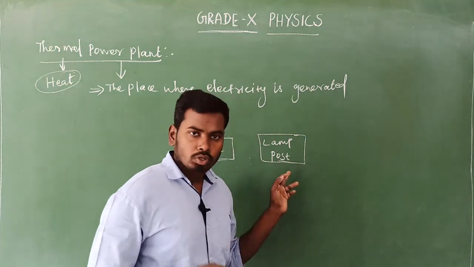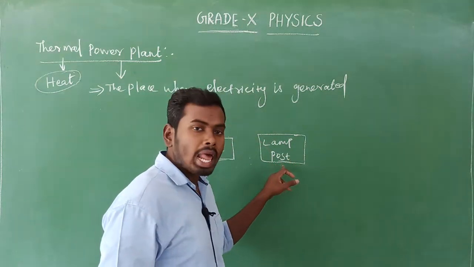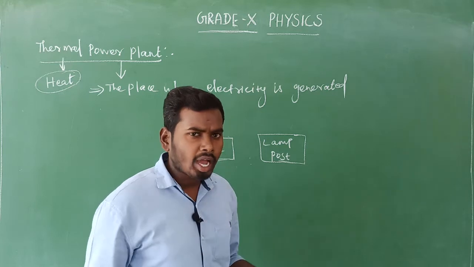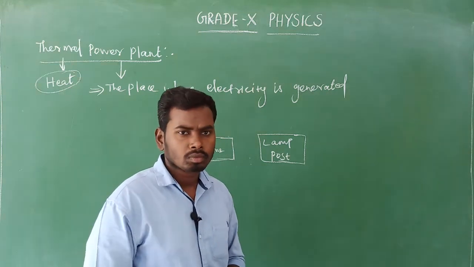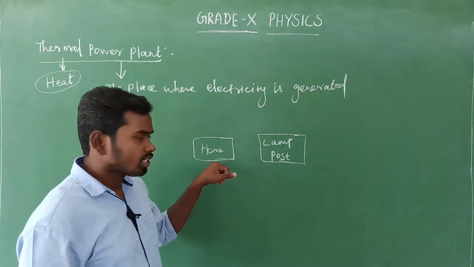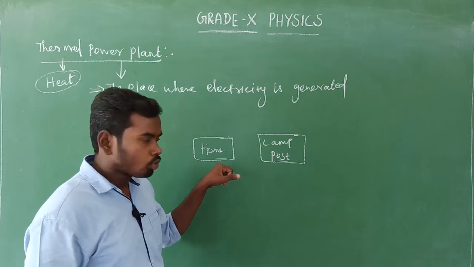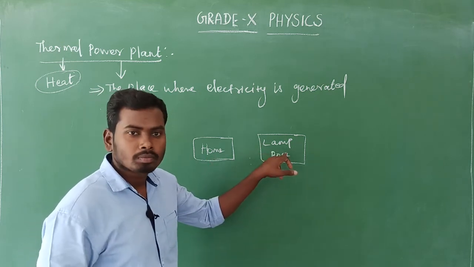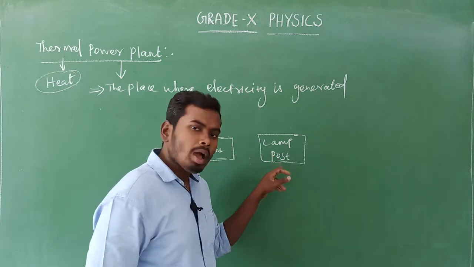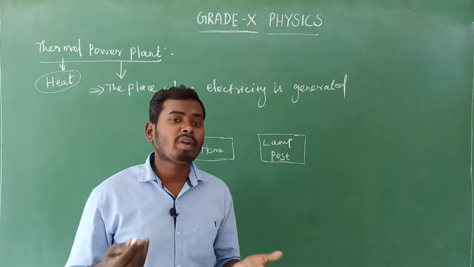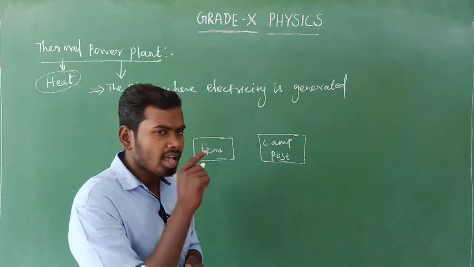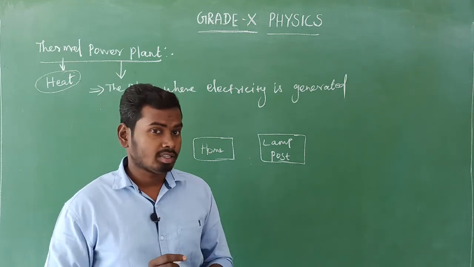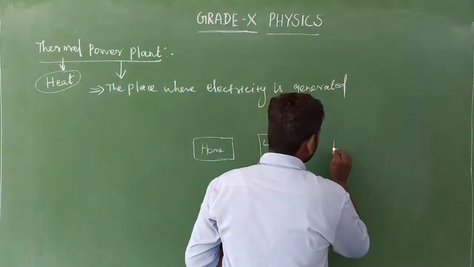Now, to the lamp post, where does electricity come from? You tell me. Electricity comes to your home from the lamp post. To the lamp post, electricity comes from where? If I ask this question, you will say, yes, transformer. What is that?